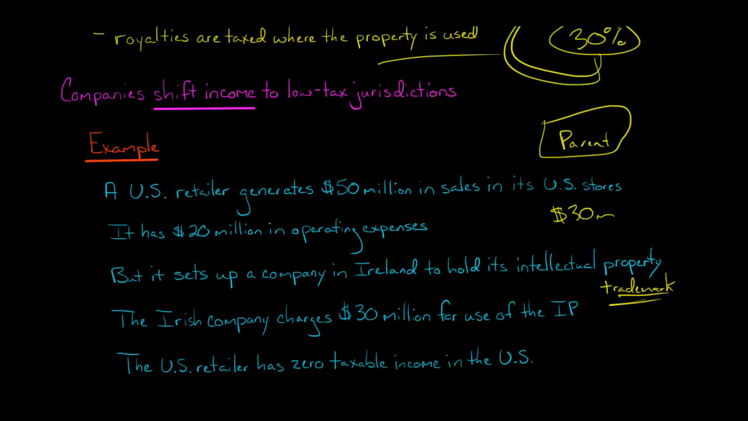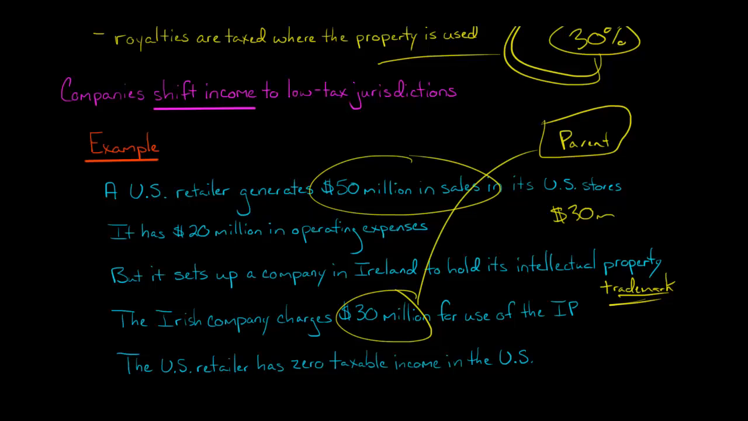and so forth. Now, if that's a deductible expense, and it's not straightforward that it will be, and we'll talk about that, but if it was a deductible expense, then it'd be $50 million of sales for the U.S. retailer, minus $20 million of operating expenses, minus the $30 million royalty expense. There would be zero taxable income in the U.S. for this U.S. retailer. Now, you say, well, this $30 million is going to be taxable to Parent in Ireland. Yes, and we will deal with that.